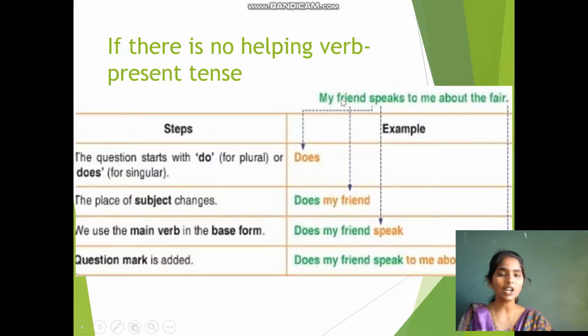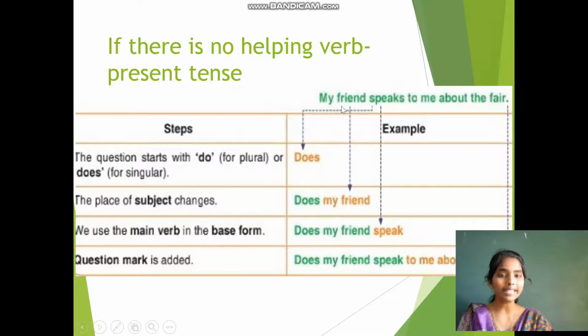Yes, it is singular. If the subject is singular, we should start with does. If the subject is plural, we should start with do. And the place of the subject changes. Does my friend. And we use the main verb in the base form.